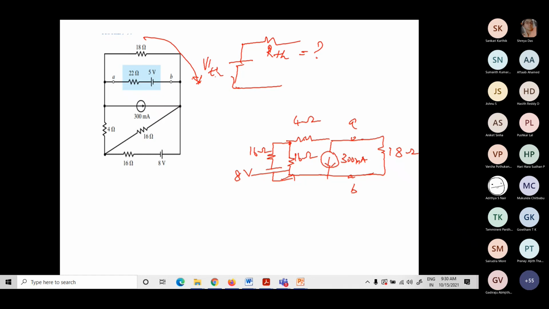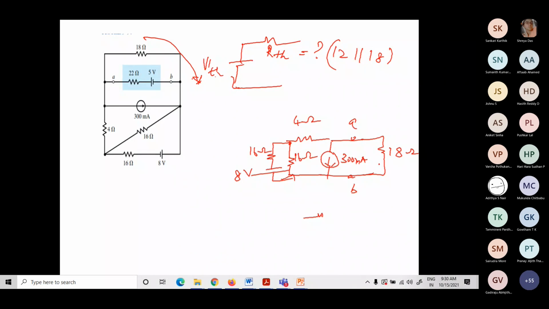So 8 ohms. So 8 plus 4, 12. And 12 will be in parallel with 18 or in series with 18? Yes, those two are in parallel. So 12 ohms in parallel with 18 ohms will be the RTH.